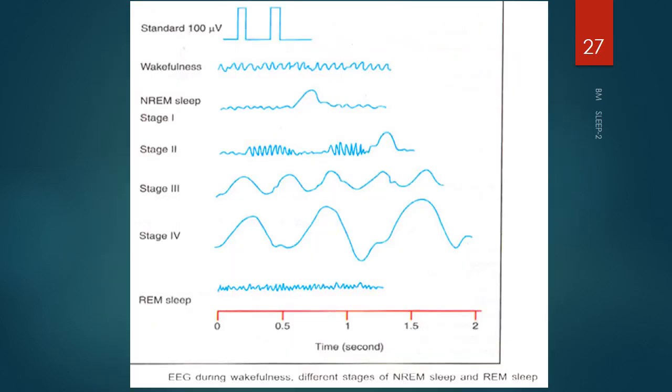So now again we will have a recap of the EEG wave patterns which are present during sleep. During wakefulness we have the fast beta rhythm. When we get into non-REM sleep, stage 1, there is slowing of this rhythm, and when you go into stage 2, you have the sleep spindles and K complexes. When you go into stages 3 and 4, you have the delta rhythm. Then you go into REM sleep, again it is a fast beta-like rhythm.